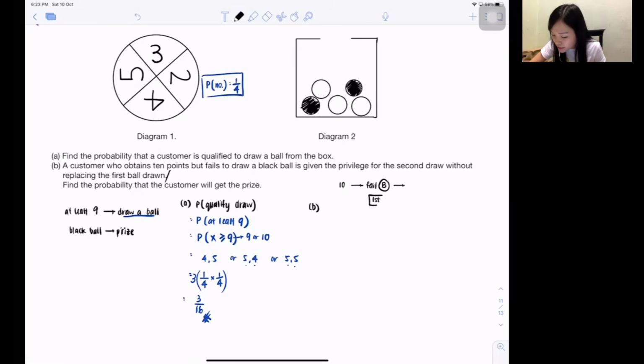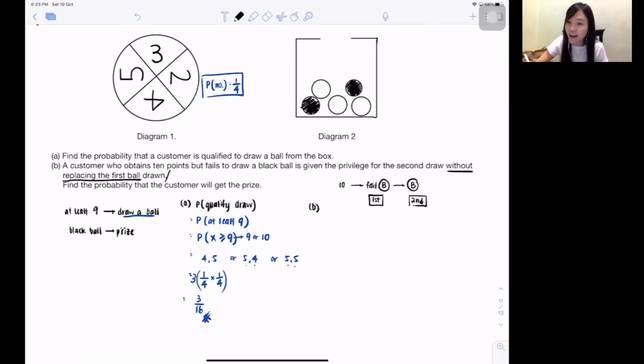I repeat again. You get 10 points, you do the first draw. If you fail to get the black, you can have the second chance to draw and get the black. And this second chance is without replacing the first one. That means you have 5 balls inside. If the first time you take out white color, do you put it back inside? No. So actually the white one has become fewer now, so it's a higher chance for you to get the black color. Quite fair though. This organizer is quite good.